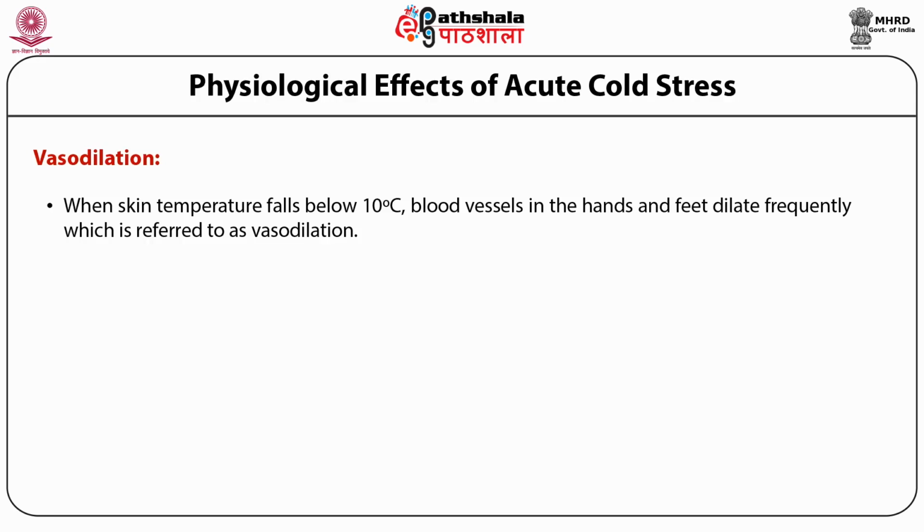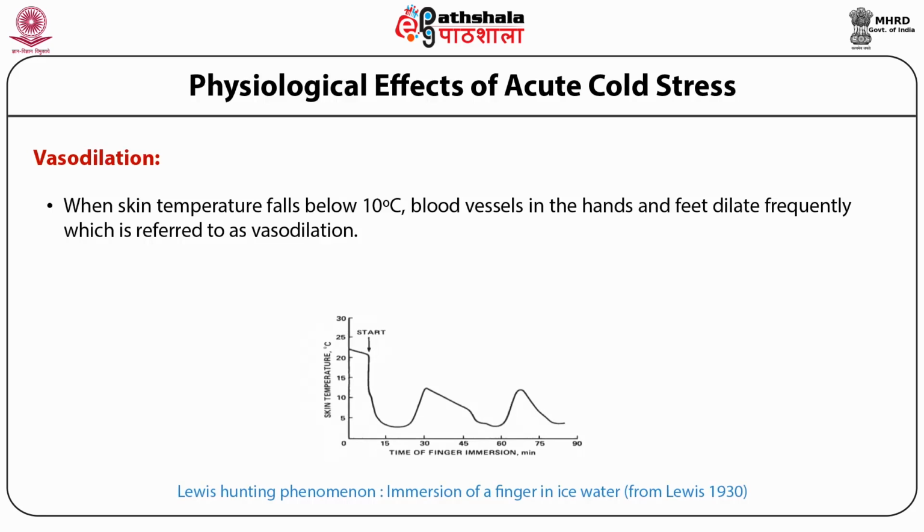The cyclic phenomenon of the body, wherein the body alternates back and forth between vasoconstriction and vasodilation, compensating for the risk created by both mechanisms, was first described by Lewis in 1930 and is known as the Lewis hunting phenomenon, which we can see in the figure also.